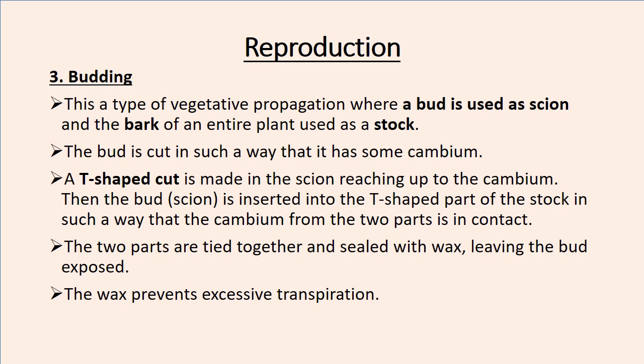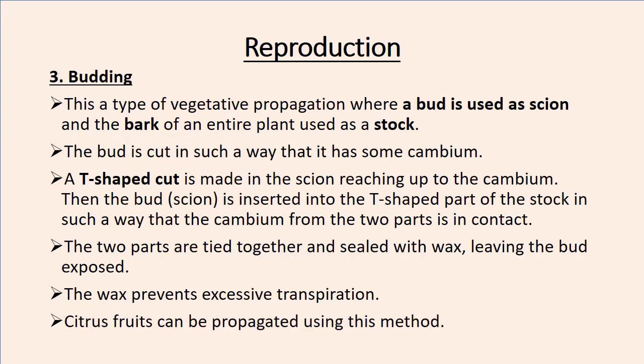The wax prevents excessive transpiration. So you have to put some wax so that excessive transpiration does not occur, because if there is excessive transpiration, the whole system can dry out and propagation is going to be impossible. An example of a plant that can be propagated using budding is citrus fruits. The last one is layering.